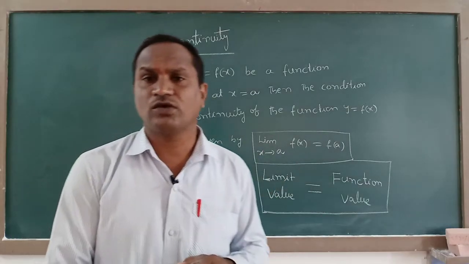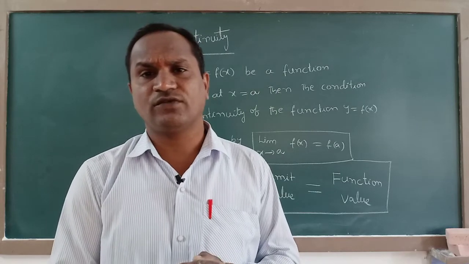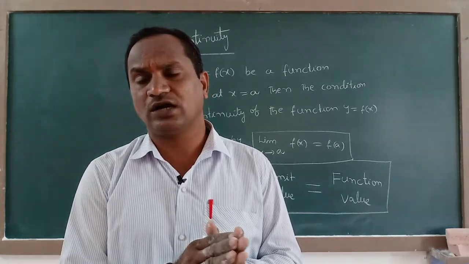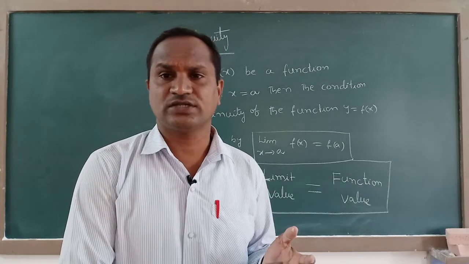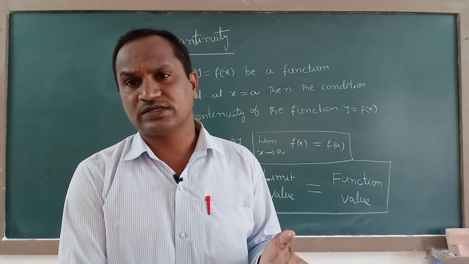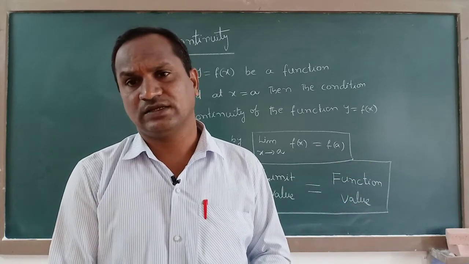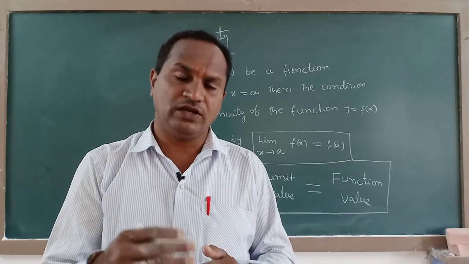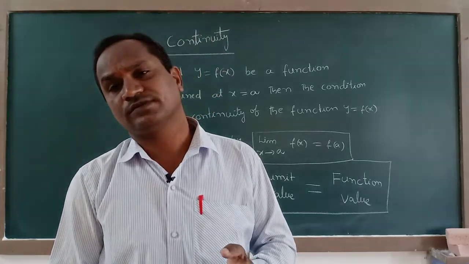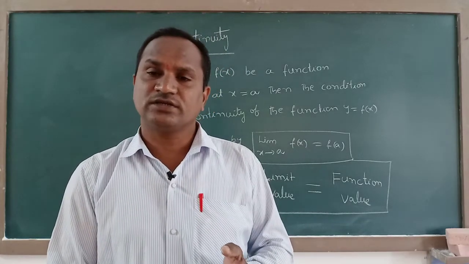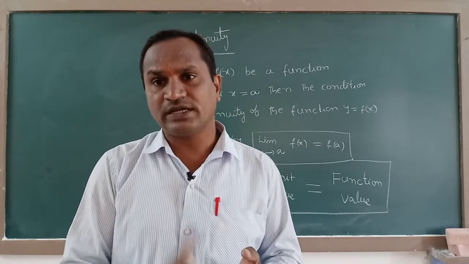Based on this formula only, we are showing that all types of trigonometric functions are continuous functions. How? About that we'll discuss today. All types of trigonometric functions and algebraic functions form continuous functions. Even by showing graphically, the identity function is a continuous function, the constant function too.